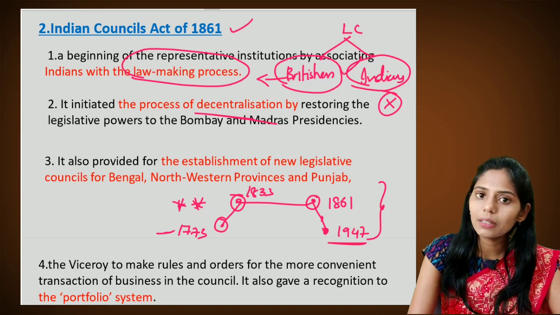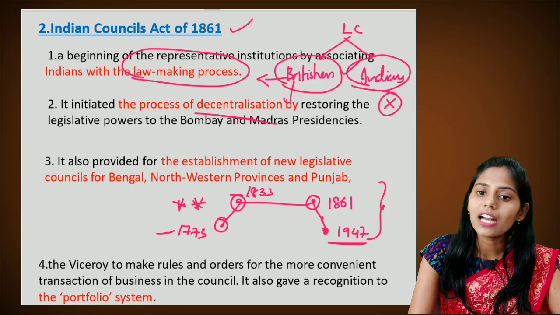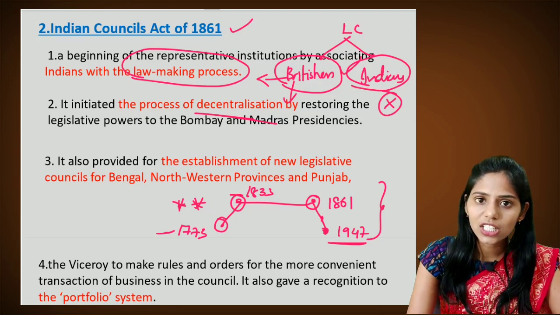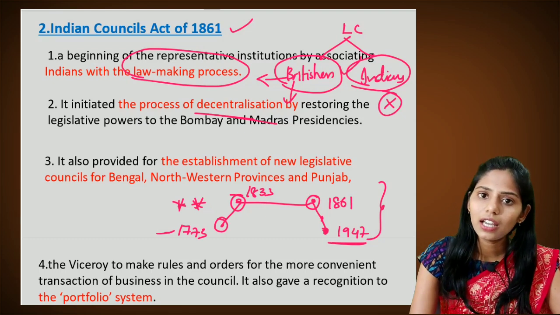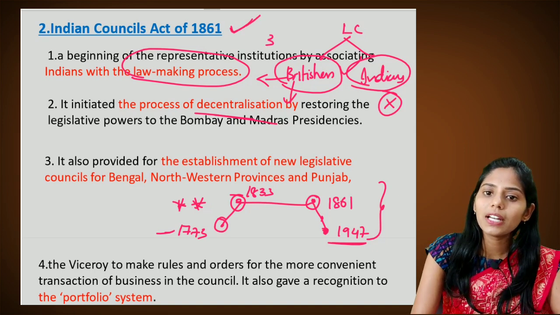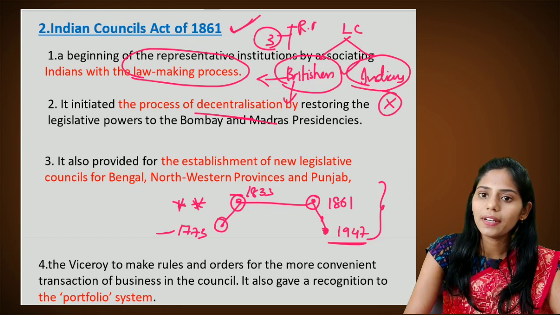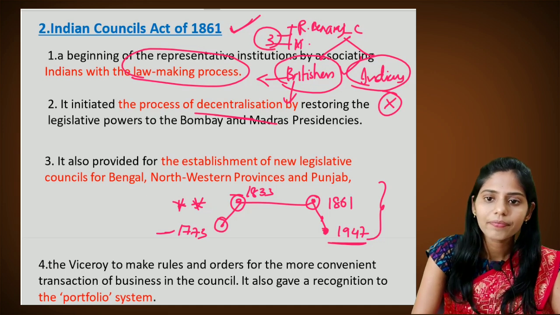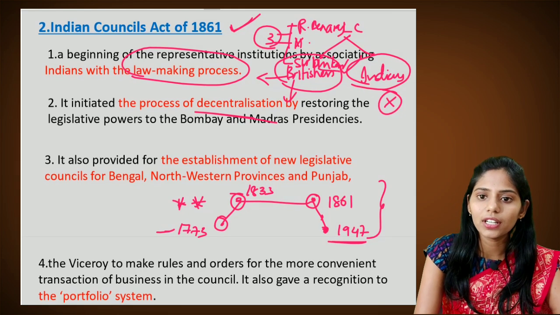They include mainly the princely states or native states or any zamindars who were very loyal to them. So there was no direct election of these Indians who entered the Legislative Council in the year 1861. There were mainly three people who entered this Legislative Council. The first one is the Raja of Benares, the second one is the Maharaja of Patiala, and the third one is Sir Dinkar Rao.